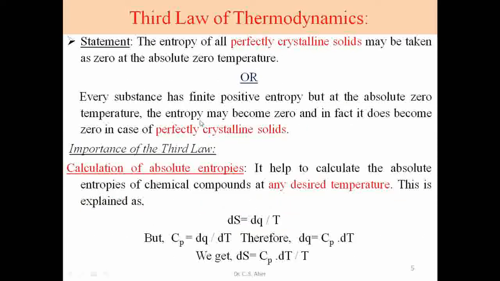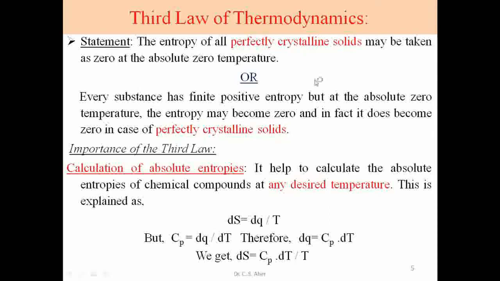Then the last concept of this chapter is the third law of thermodynamics. So what is the statement of the third law of thermodynamics? The entropy of all perfectly crystalline solids may be taken as 0 at absolute 0 temperature. In other words, every substance has some positive entropy, but at absolute 0 temperature the entropy may become 0, and in fact it does become 0 in the case of a perfectly crystalline solid.